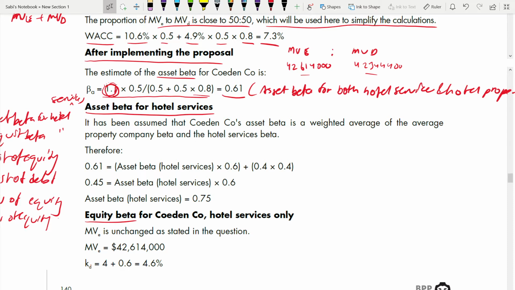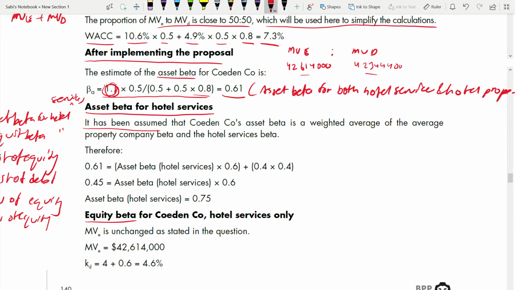Okay, so it has been assumed. Always write your assumption. Whichever places an assumption has been there, you have to write. For asset beta also an assumption is there. What was the assumption? You can even memorize these assumptions because they are always the same, they don't change. It has been assumed that Coeden's asset beta is the weighted average of the average property asset beta and the hotel services beta.